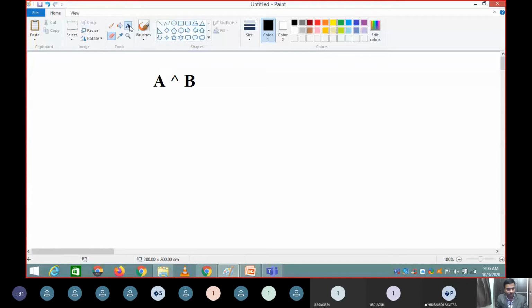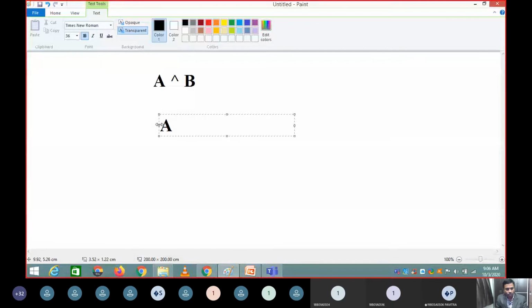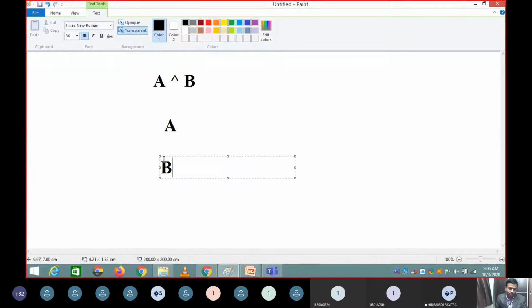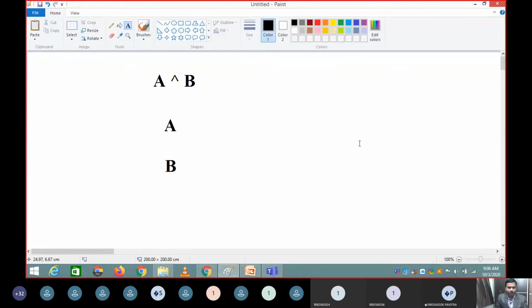You have an expression like A and B. How do you draw a tree? This is a rule. If A and B is the expression, the tree of A and B has to be like this: A, and after A you should get B. This is a rule for how to draw a tree.